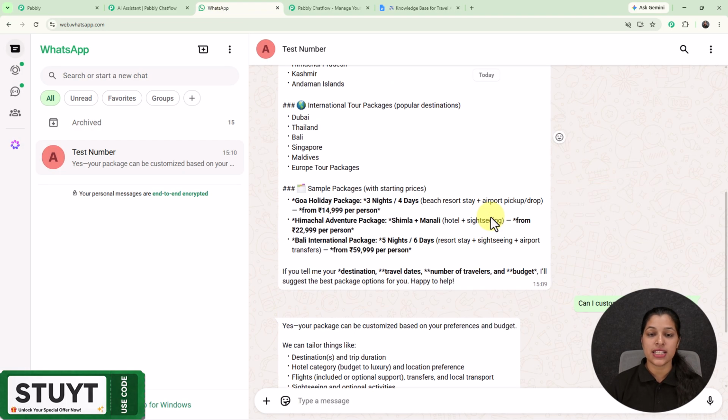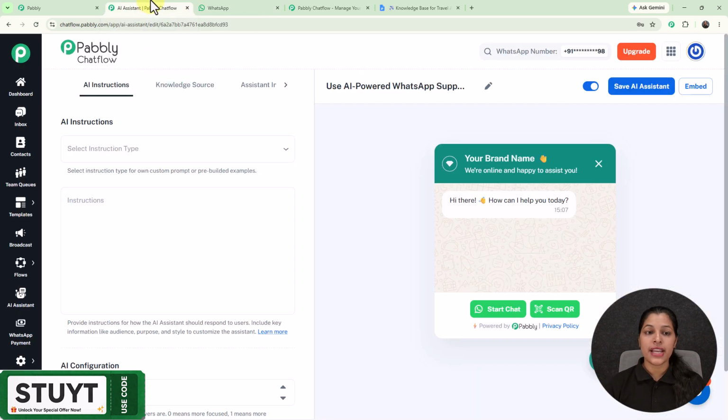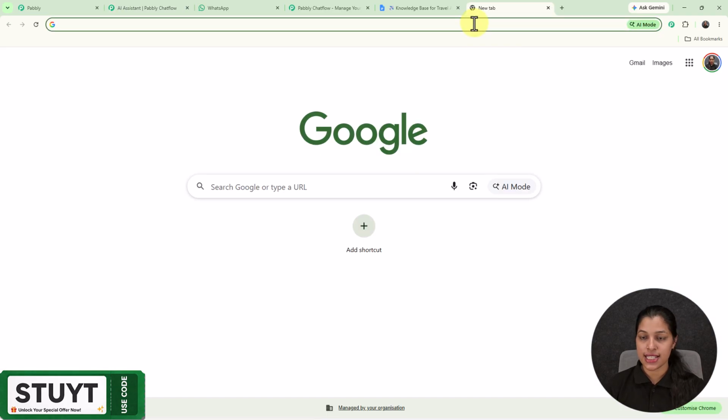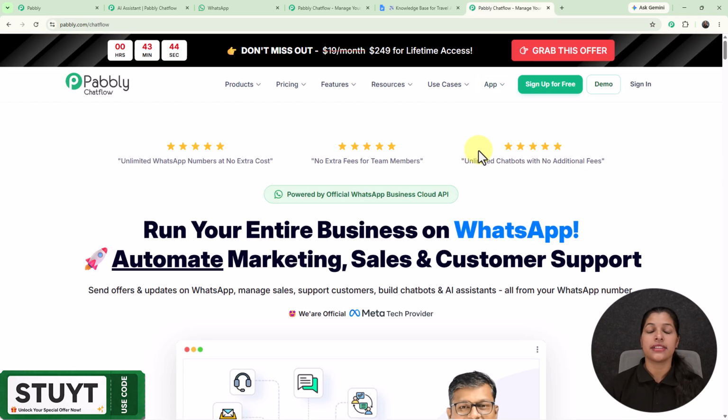So as you have seen it's working, let me show you how we can create this AI assistant. And no worries, you don't require any coding skills for creating it. You just have to move towards my AI assistant page over the Pabbly Chatflow. So right here I'm on the AI assistant page of Pabbly Chatflow, which you can get by typing its URL, that is pabbly.com/chatflow.